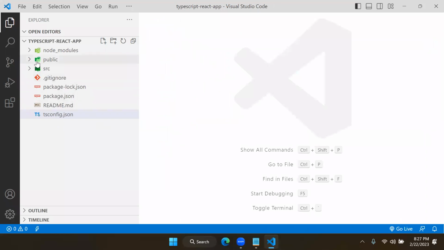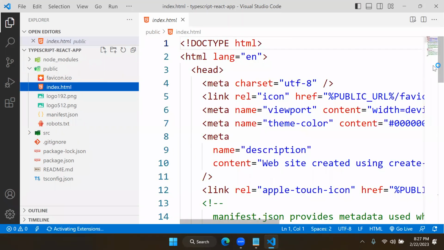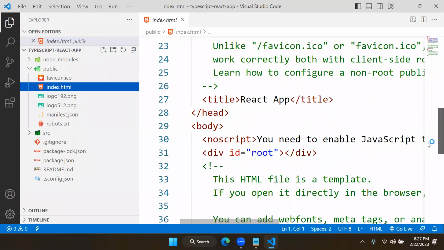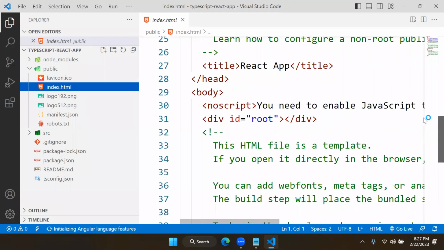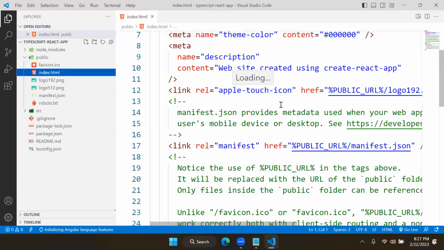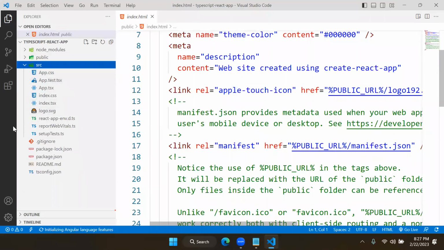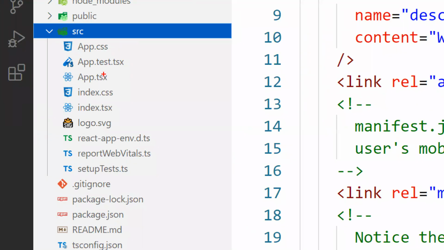And you see public is same, no change. Public contains same files, no change. Index.html is same. There is no change in index.html. And in SRC now you will see there will be no change in CSS files.